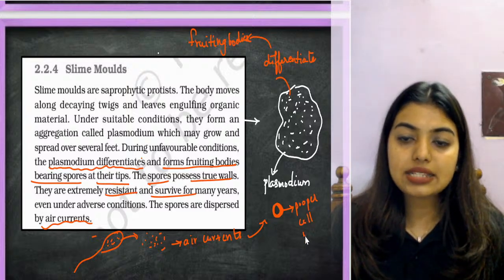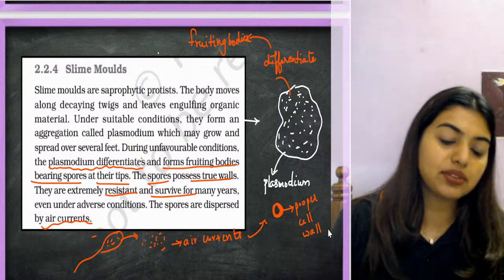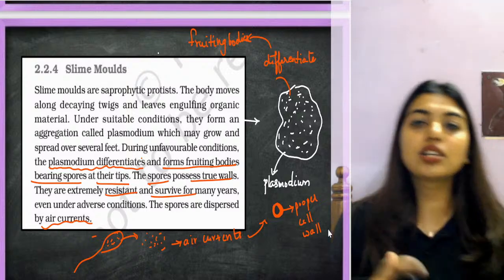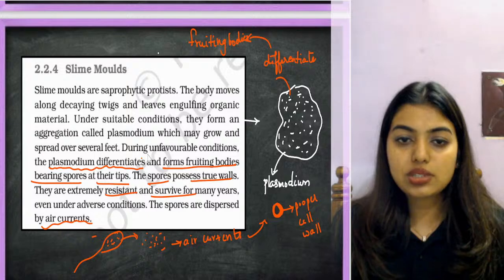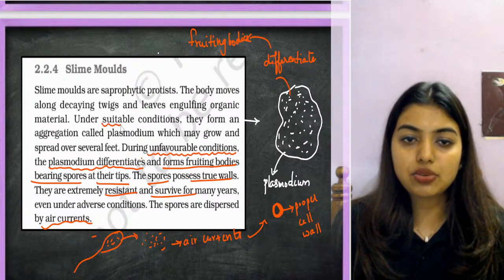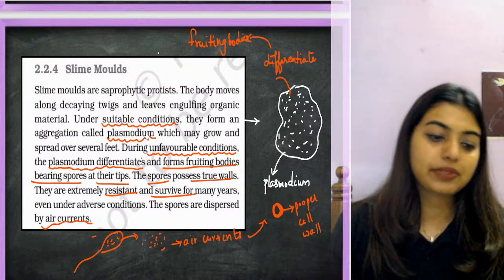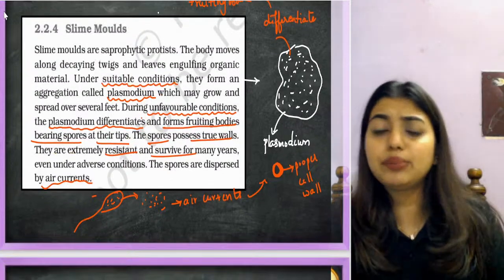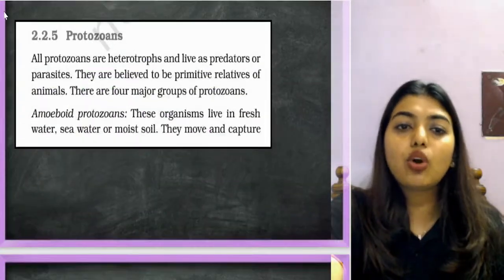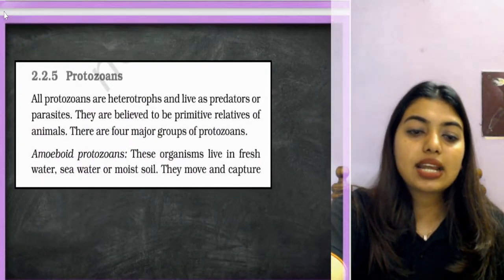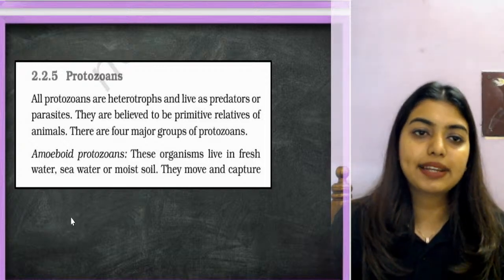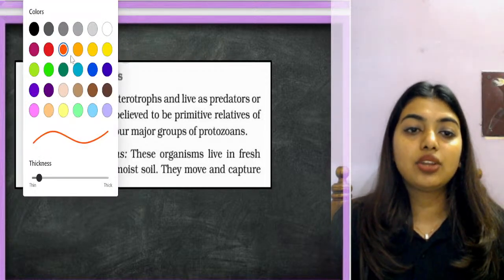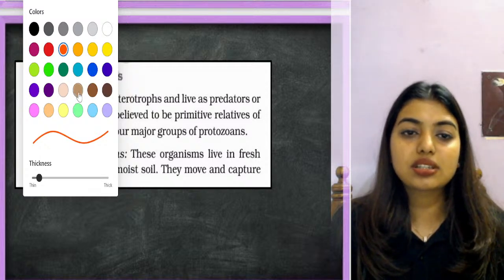Roshni, did the ants actually save the food or did the grasshopper save the food? I'm not able to remember who was the good person in the story. Who suffered in the end, I'm not able to understand. So during unfavorable condition this happened, during suitable condition they form plasmodium. Yes, done. Sometimes these stories are very beautiful, they make you understand in the best way possible. I always link my class to so many stories, so the students enjoy it.